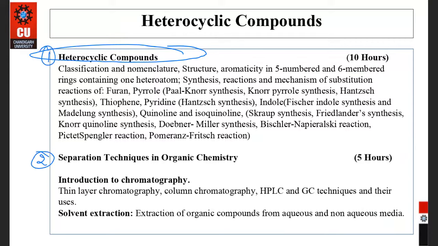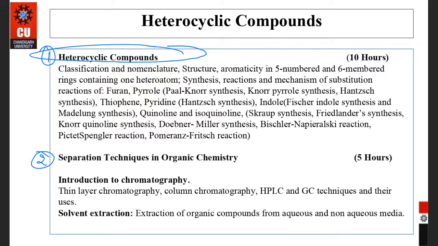In heterocyclic compounds, two types are there: 5-membered and 6-membered heterocyclic compounds, and their synthesis. With one heteroatom, three 5-membered heterocyclic compounds are there: furan, pyrrole, thiophene. Then with 6-membered, pyridine; then fused, indole, quinoline, isoquinoline. Only the synthesis part is there.